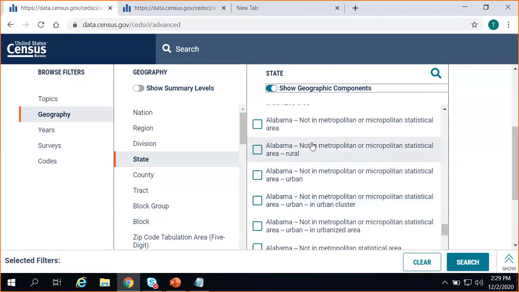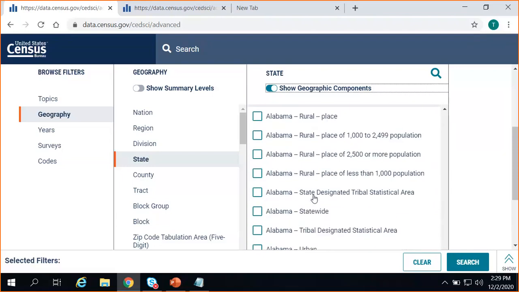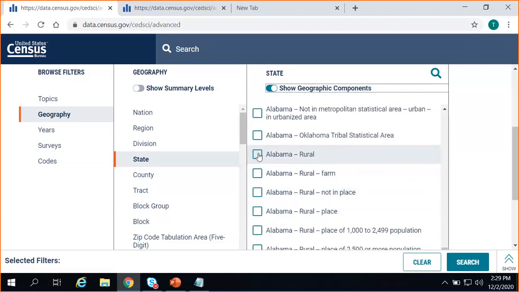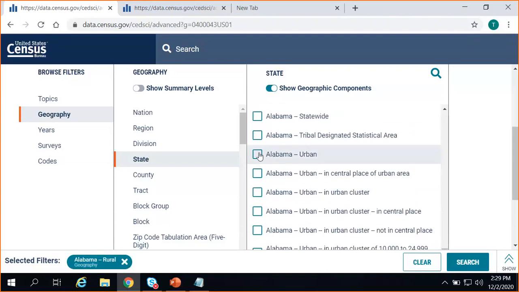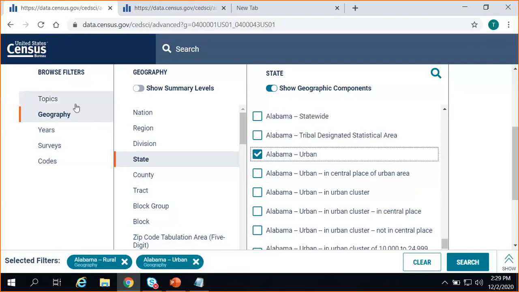You'll have a section for not metropolitan area. Again, this is all alphabetical. And then what you're looking for, the most common geographic component, would be Alabama rural. Most people want the simple label that doesn't have extra information. And then you want Alabama urban. Again, that simple label, Alabama rural, Alabama urban. Look at the bottom, make sure it's been added as a selected filter. And we want total population. You could go ahead and add in that topic.